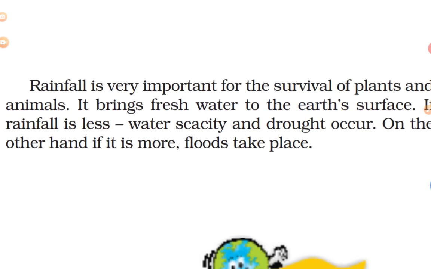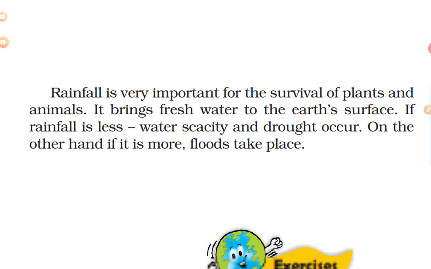Rainfall is very important for the survival of plants and animals. It brings fresh water to the earth's surface. If rainfall is less, water scarcity and drought occur. On the other hand, if it is more, floods take place. So both things are there.